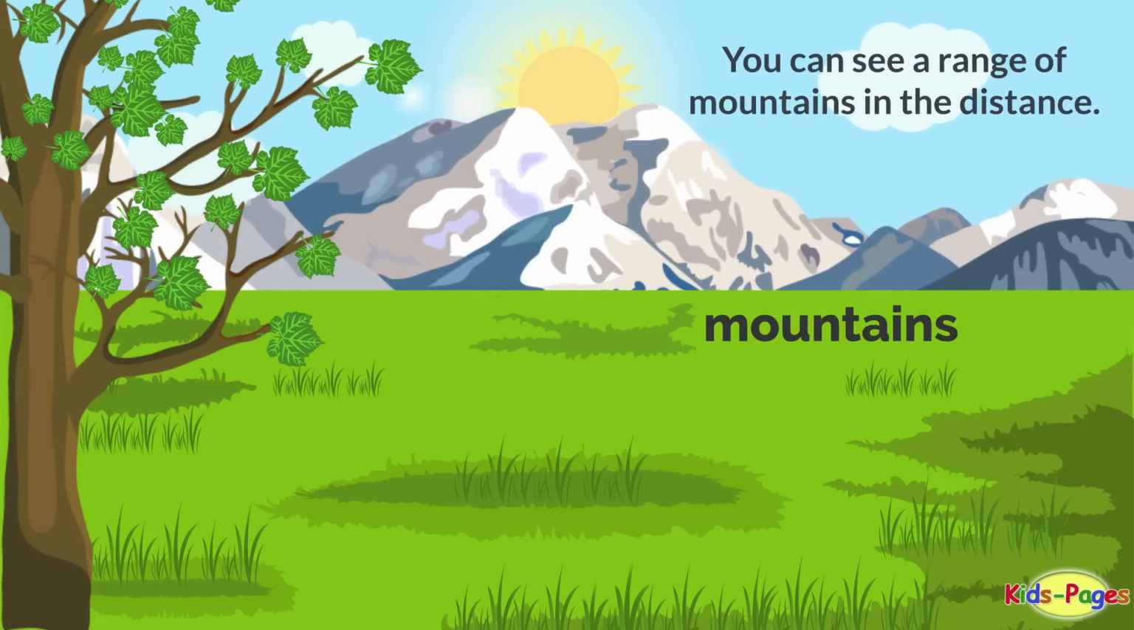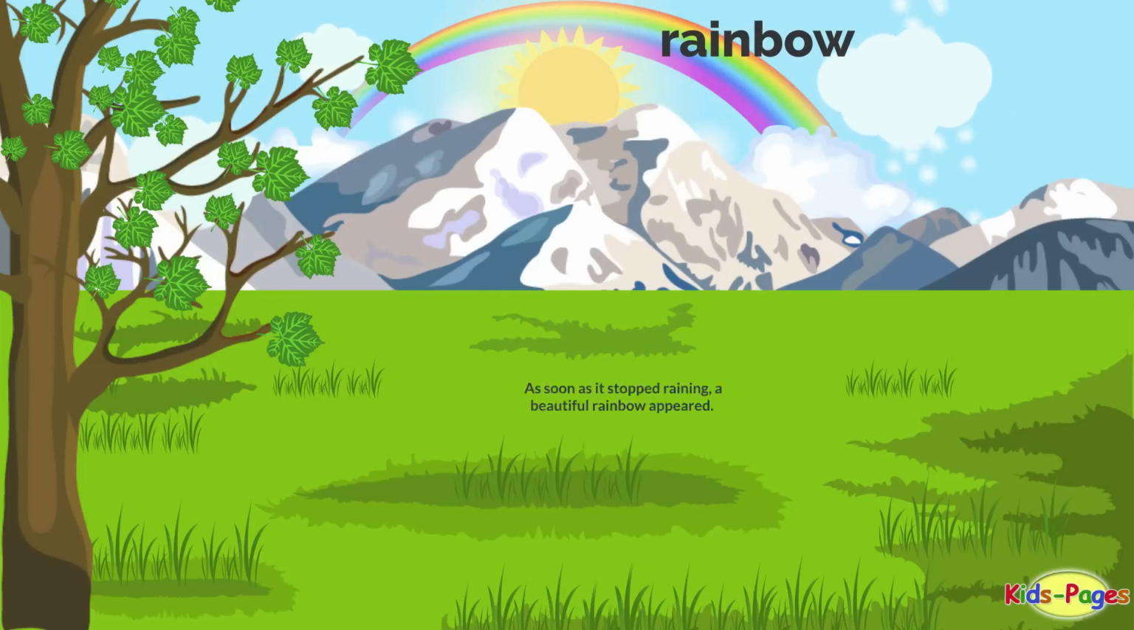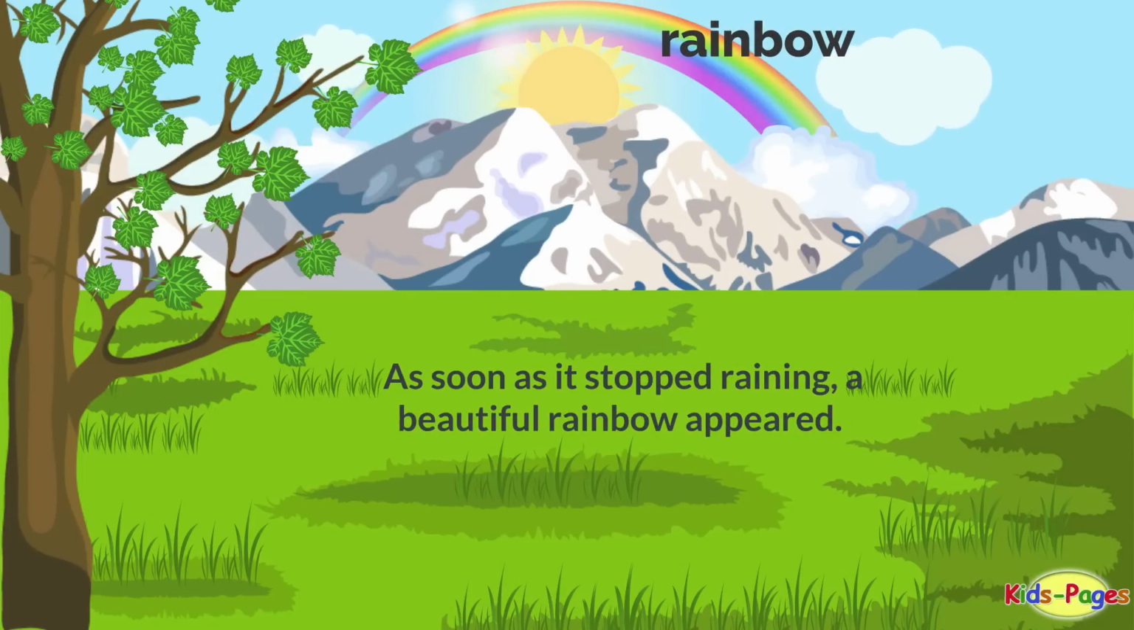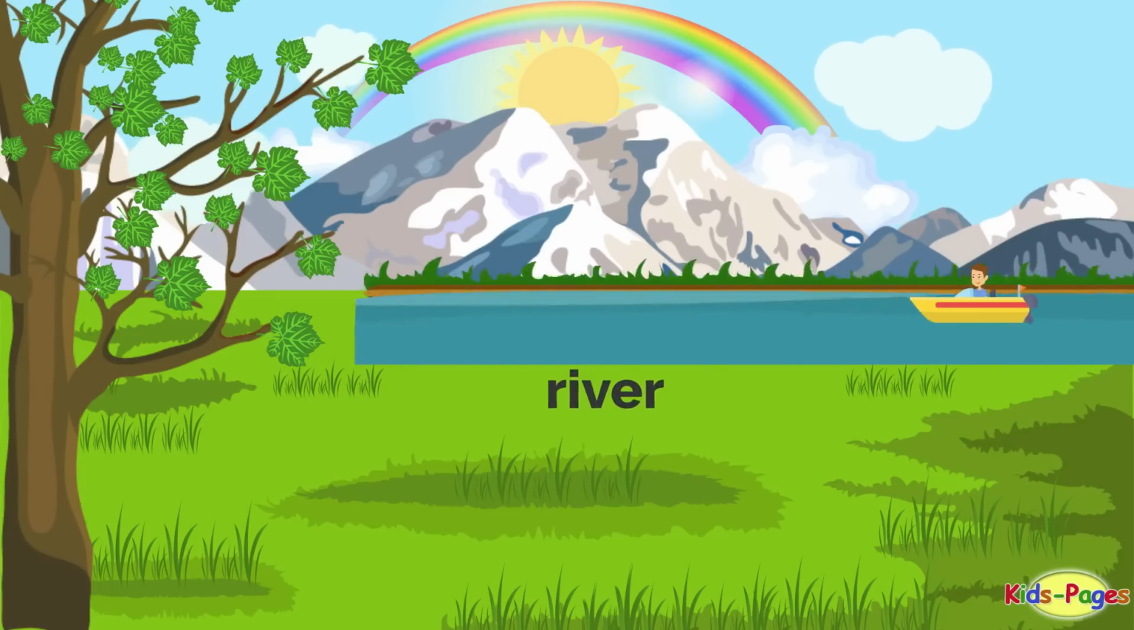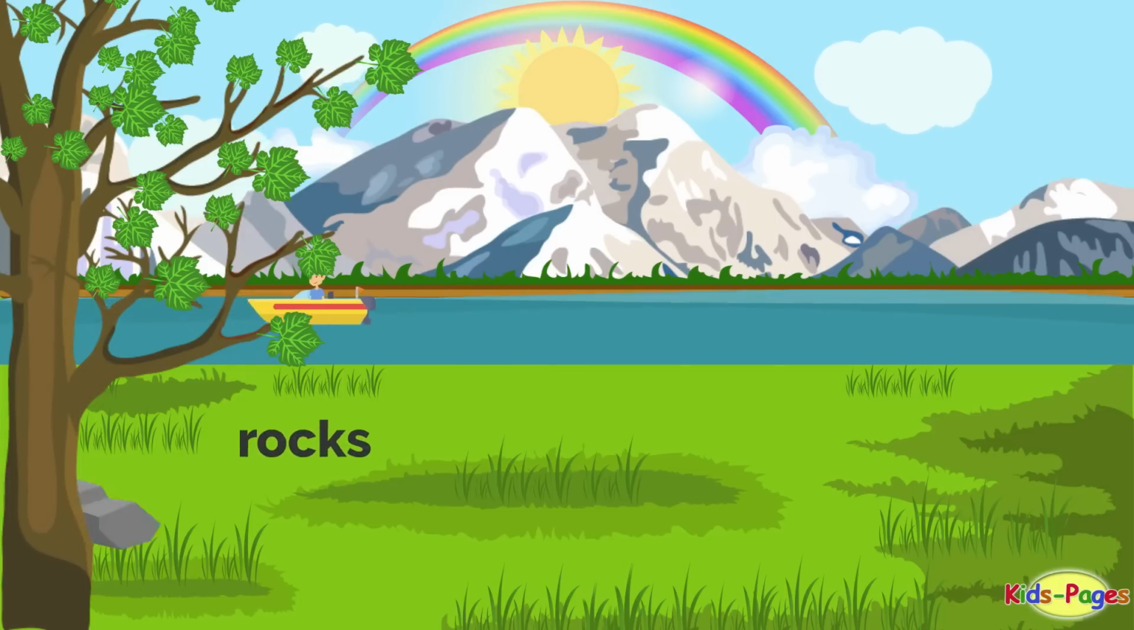Mountains. You can see a range of mountains in the distance. Rain. Rainbow. As soon as it stopped raining, a beautiful rainbow appeared. River. The boat is sailing down the river. Rocks.